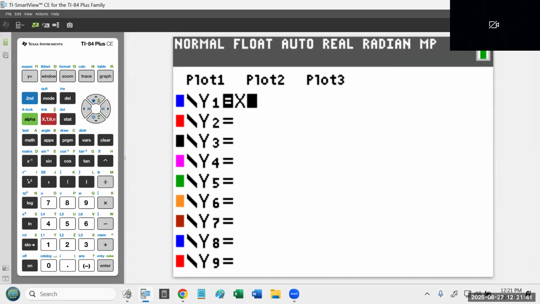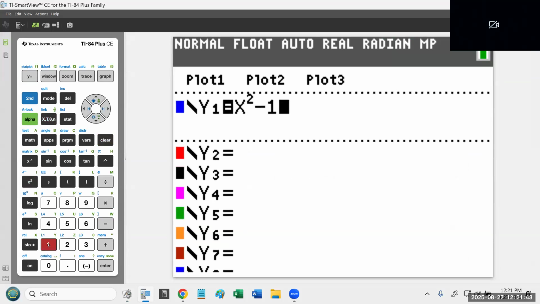What we want to type is x squared minus 1. This is what we want on the screen, okay, because that's the equation, x squared minus 1. Let me clear that out and do it slowly. Notice this little button next to the alpha key. It says X, T, and then it has this weird symbol. It actually stands for theta, and then it's N. Press that button.